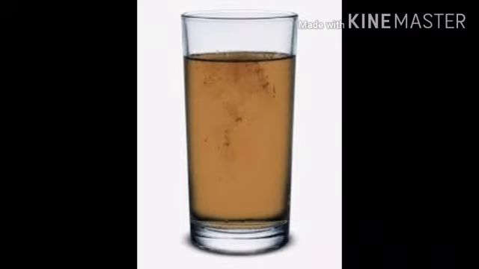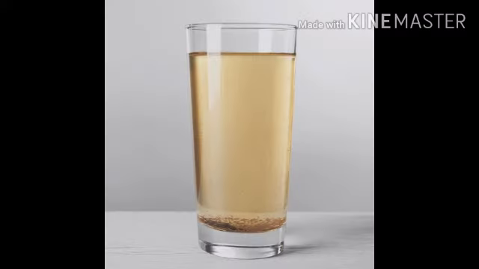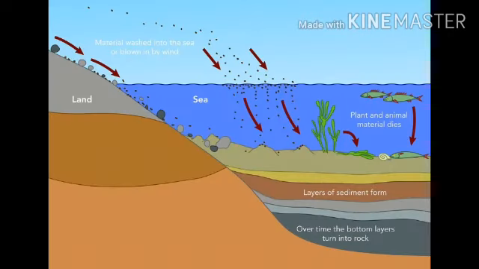Here, muddy water is placed in a glass. After some time, this mud settles down at the bottom to form sediments. So you can see how the mud settles down to form sediments. In the same way, rocks can also be formed. When a river flows, it carries along with itself pieces of broken rocks, sand, pebbles and other materials. So what happens when this reaches the lake or the sea?